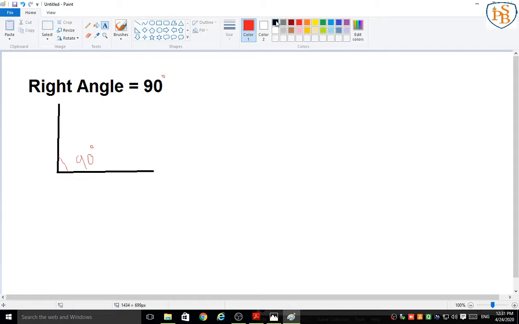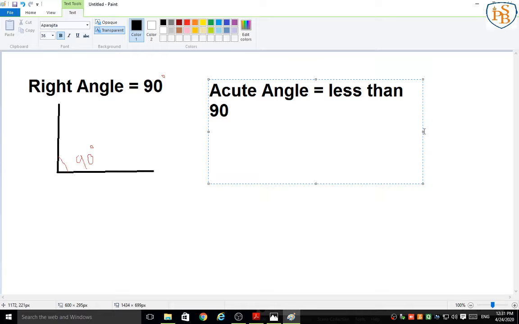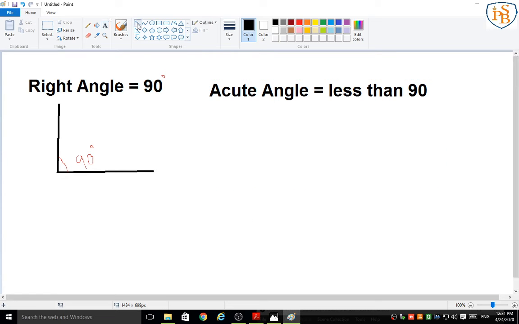Then the second angle is the acute angle. The name of the second angle is acute angle, and the acute angle is less than 90 degrees. I will show you with the help of a shape. The measure of an acute angle comes inside 90 degrees.